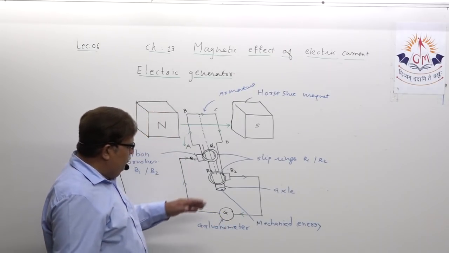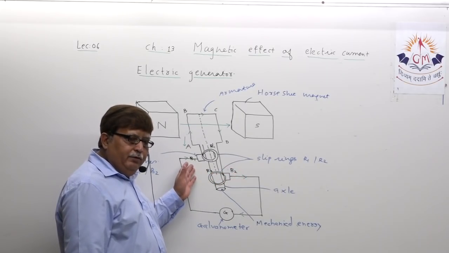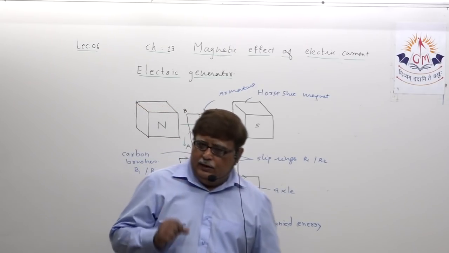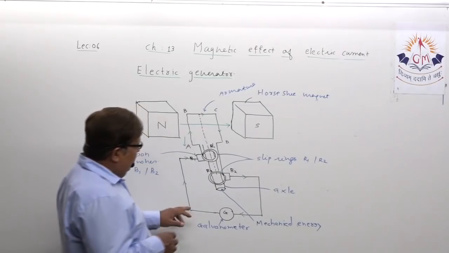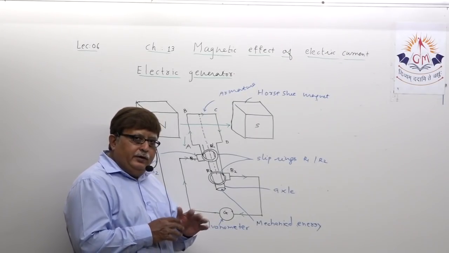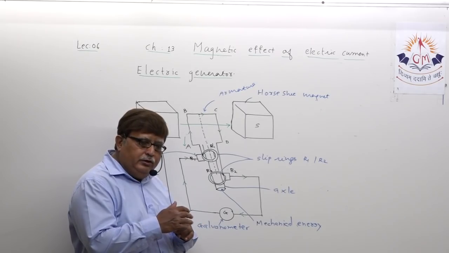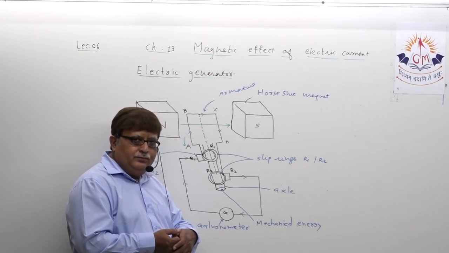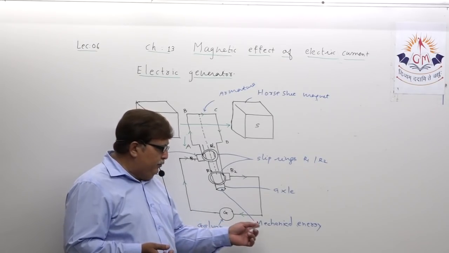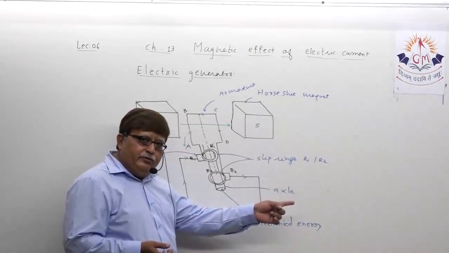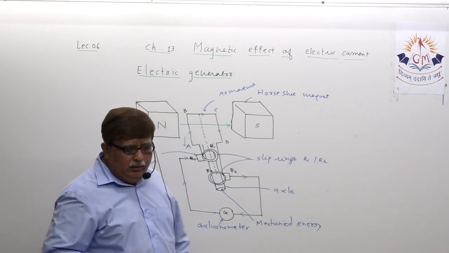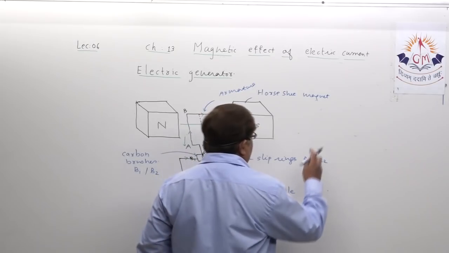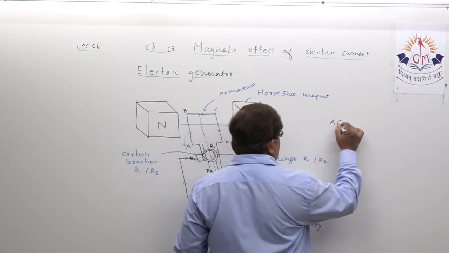One time it is going to move from B2 to B1, now it will move from B1 to B2. So dear student, what I want to say is that in the external circuit, the direction of current is going to be reversed in every half rotation, and this current when supplied to the external circuit is definitely an alternating current, which we call AC current.